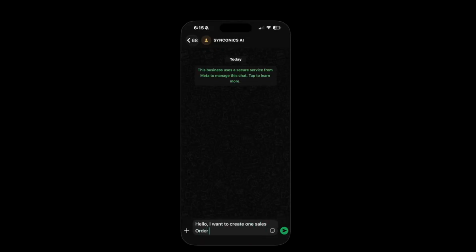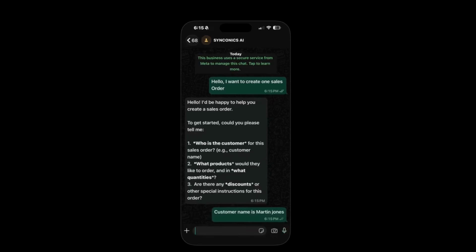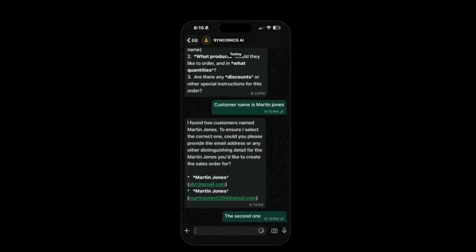To create a sales order here, it will ask for the customer, the product and the discount. So I'm saying the customer name is Marping Johns. Now it will search for the customer Marping Johns here. There are two customers found. Which one should be taken? I reckon the second one is to be taken.